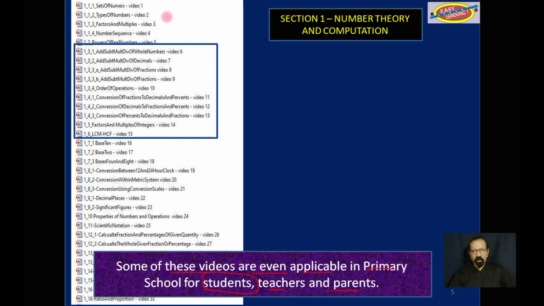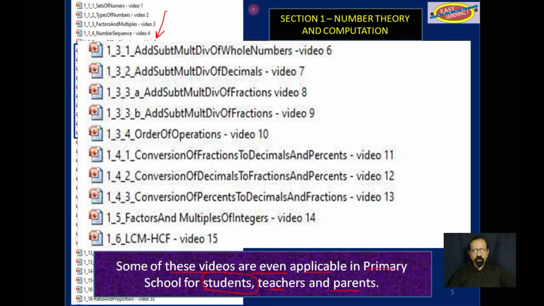For example, if you consider this blue box up here, you will notice it says video 6, add, subtract, multiply, and divide whole numbers. But before children can do that, they have to know about place values. And that comes in an earlier video.